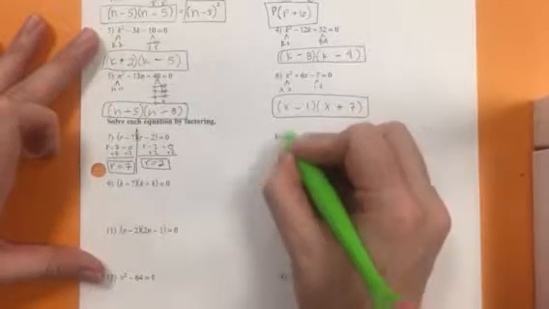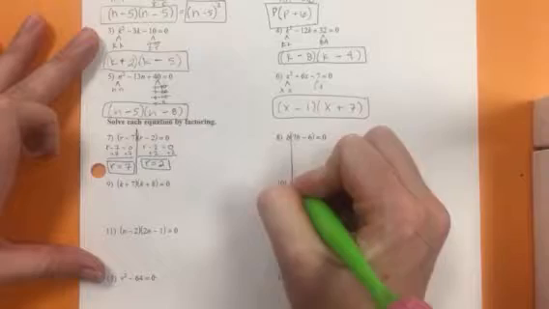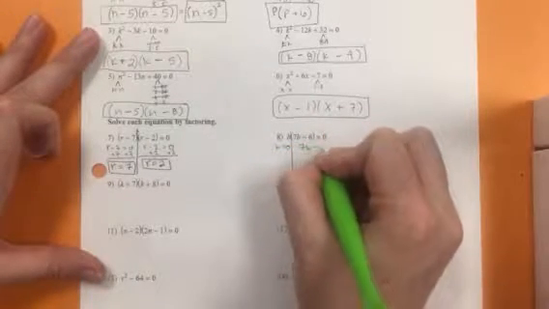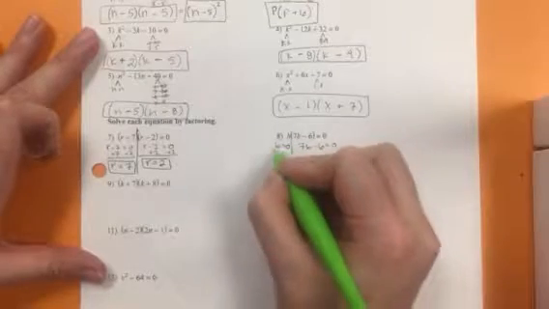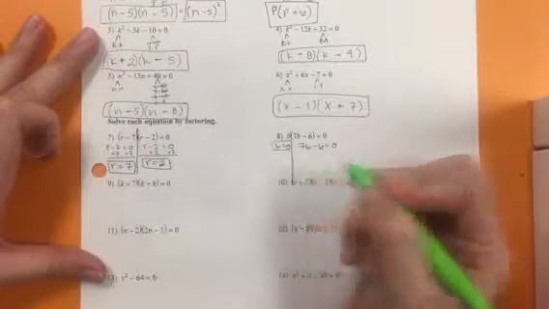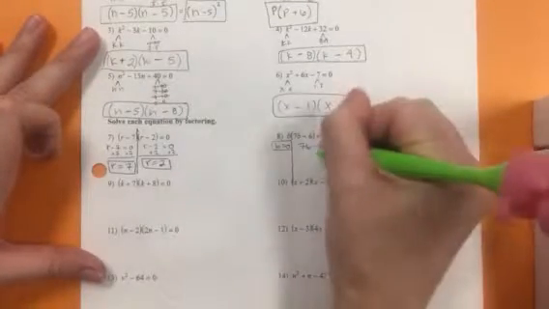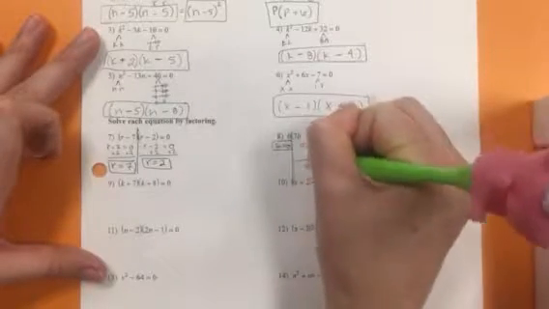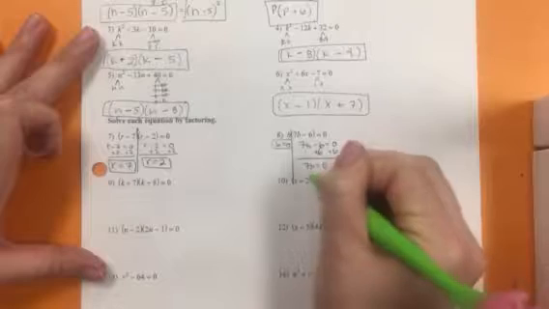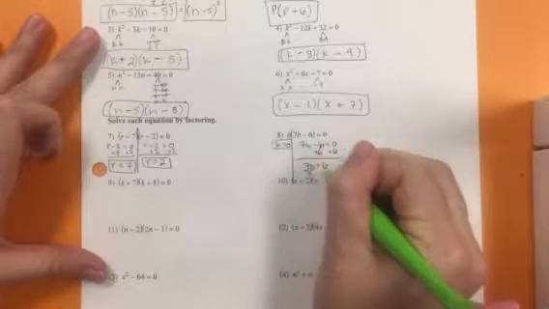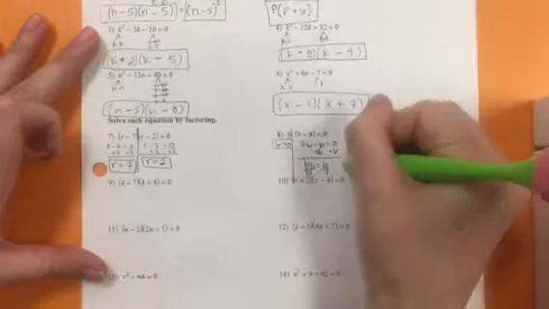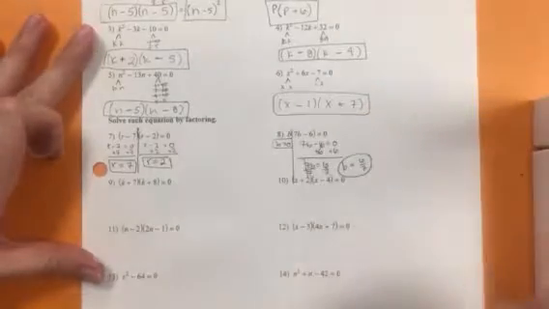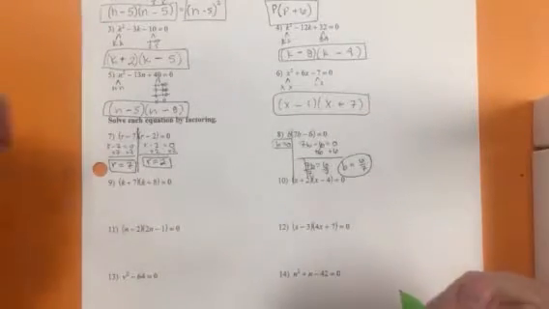On number 8, we have our first factor is b equals 0 and 7b minus 6 equals 0. Our first one is already done, it's solved, b equals 0. On this one we're going to add 6 to both sides. 7b equals 6. To get that 7 to go away, we divide by 7. So b is equal to 6 over 7.